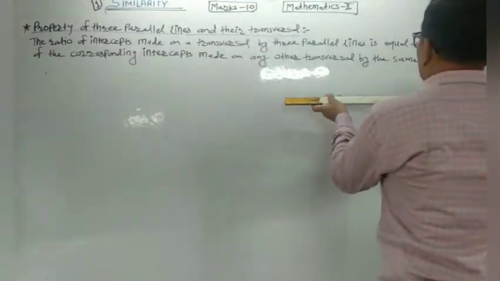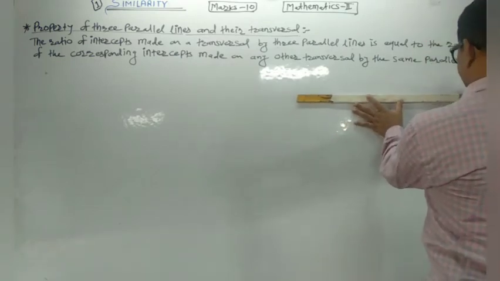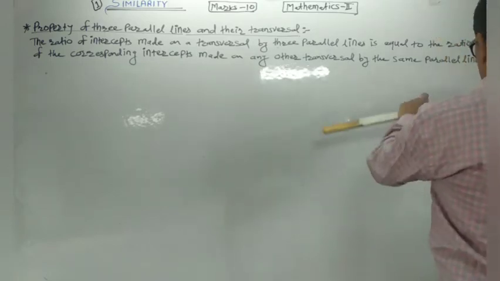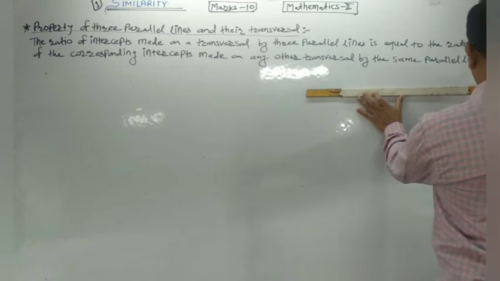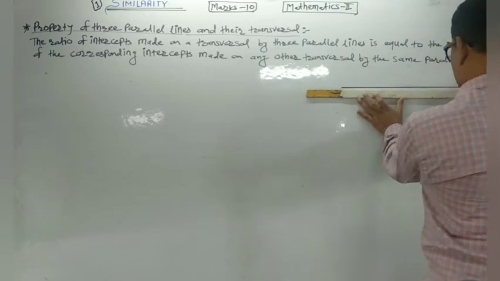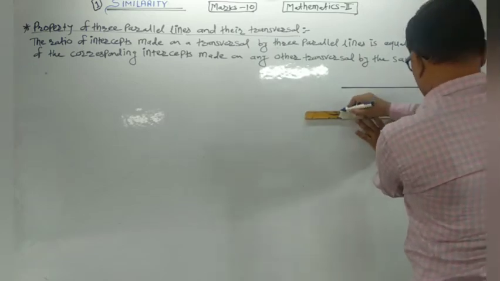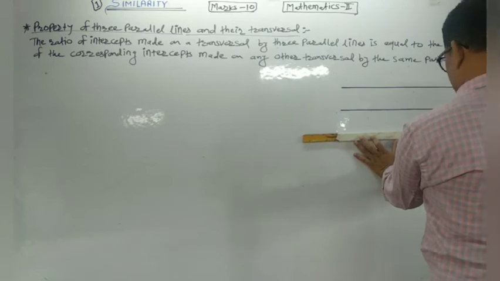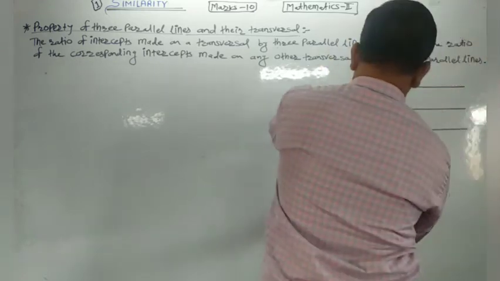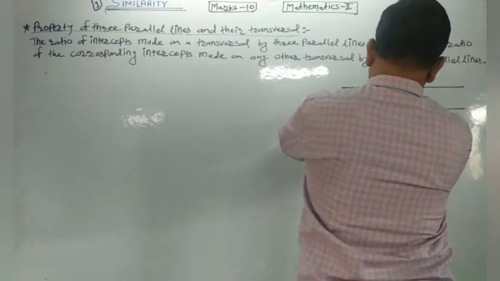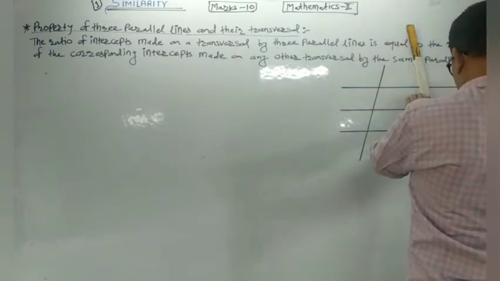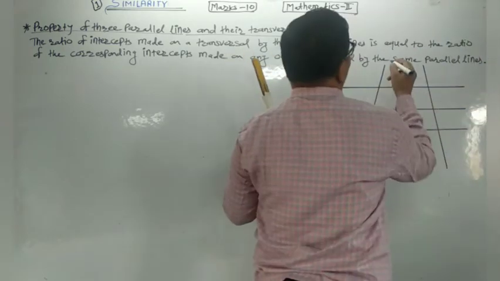Now I am going to draw the three parallel lines, and these are the two transversals.